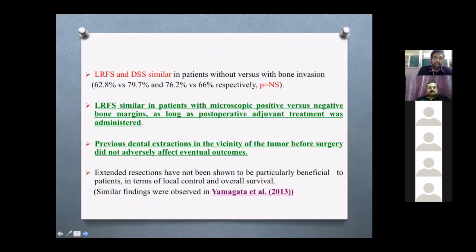Local regional free survival is similar in patients with microscopic positive and negative margins as long as post-operative adjuvant treatment was administered. This study also showed that previous dental extractions in the vicinity of the tumor before surgery did not adversely affect the eventual outcome. So extended dissections have not been shown to have a particular benefit in these kinds of patients. This was also supported by another study, Yamagata et al. in 2013.